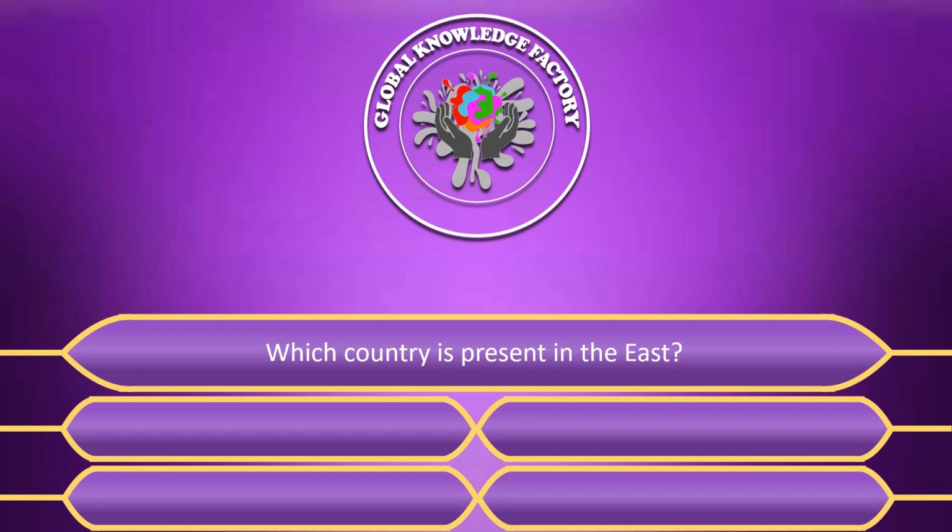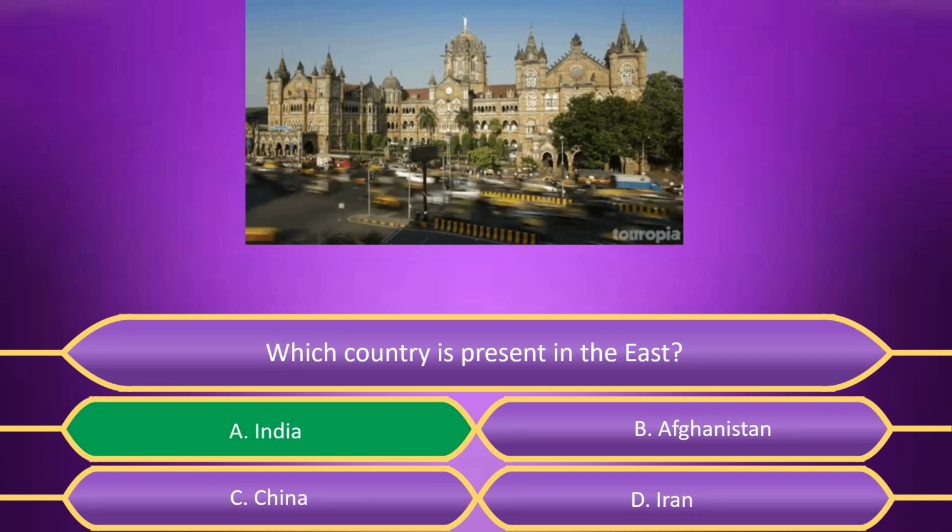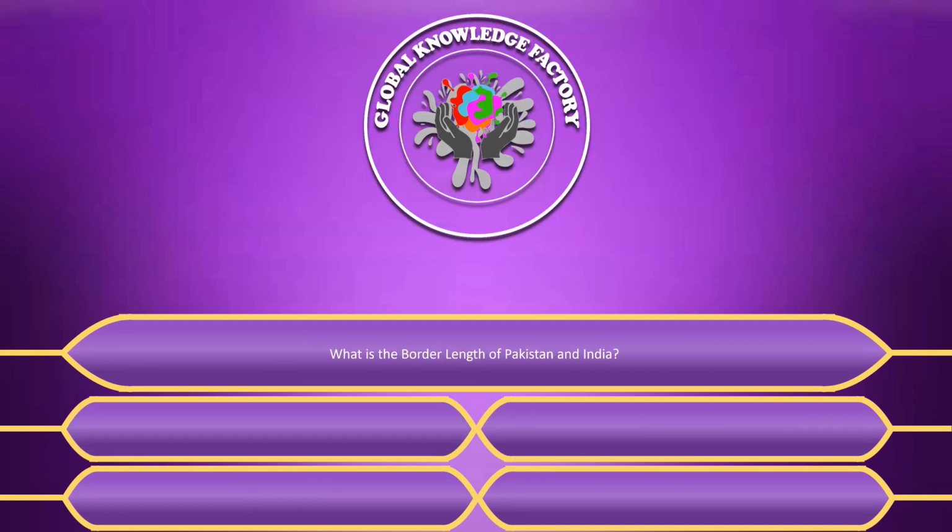Which country is present in the east? A. India. B. Afghanistan. C. China. D. Iran. Answer is A. India.